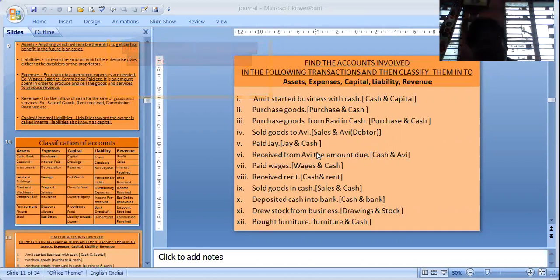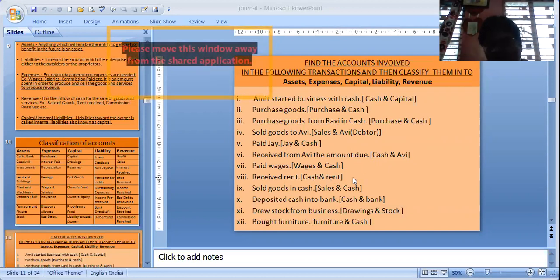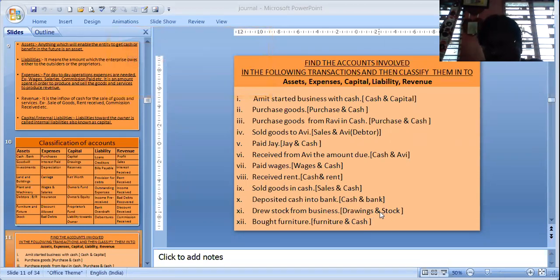Paid Jay, Jay and cash are involved. Received from Abhi, cash and Abhi are involved. Paid wages, wages and cash are involved. Received rent, cash and rent are involved. Sold goods in cash, cash and sales are involved. Deposited cash into bank, cash and bank are involved. And drew stock from business, drawings and stock are involved. If it had been written drew sarees from business, then also it would have been drawings and stock. Remember, stock is again another name for goods. Goods are nothing but that which the business is dealing in. Bought furniture, furniture and cash are involved.